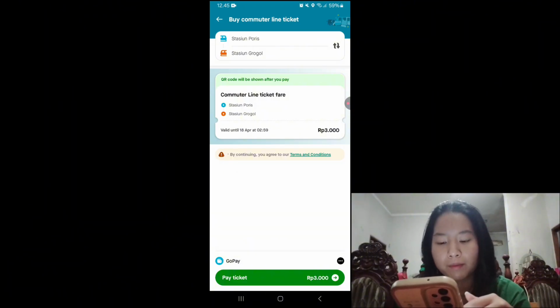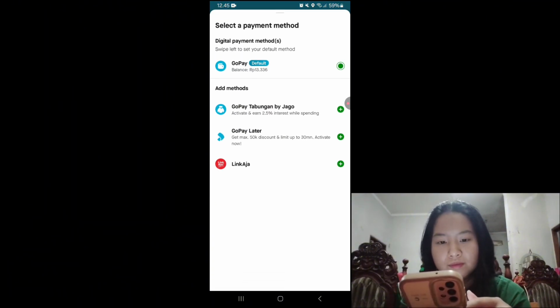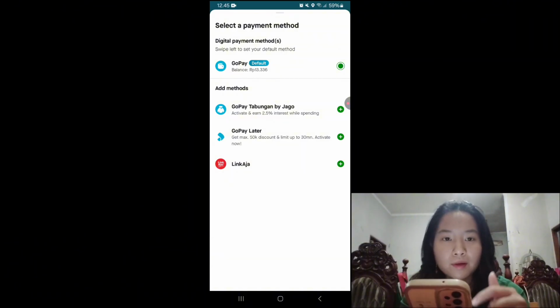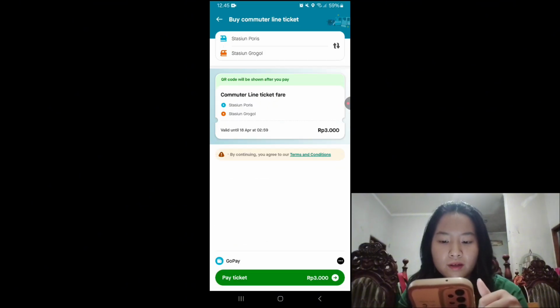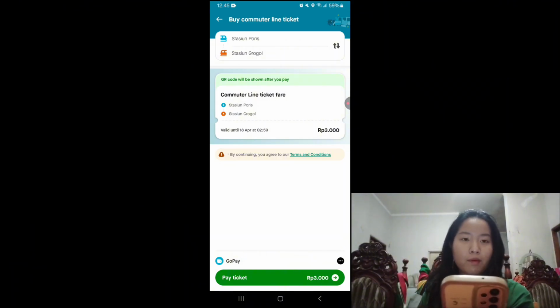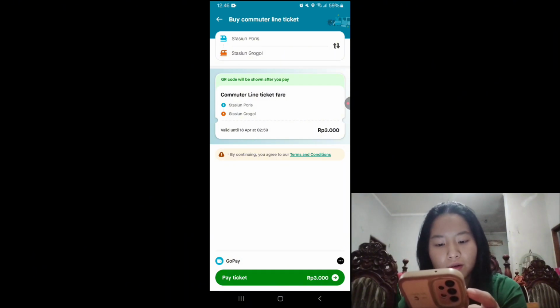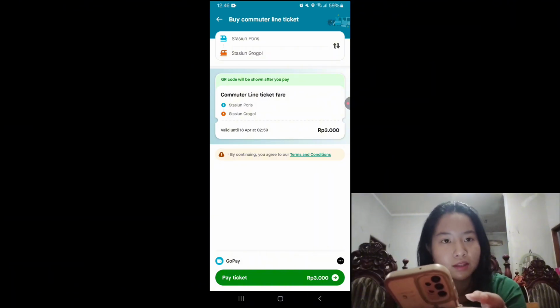Next, choose your payment by tapping this bar. Okay, I'm gonna use the GoPay one, the default one. You can top up your GoPay in minimarkets like Alfamart, Indomaret, or by transfer.